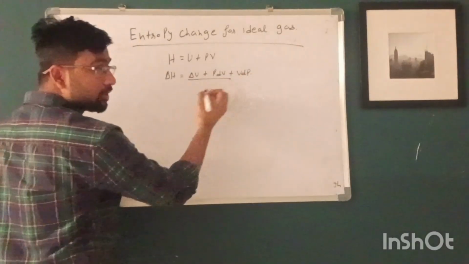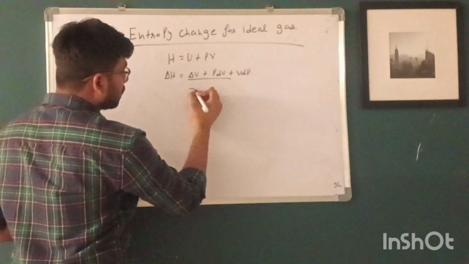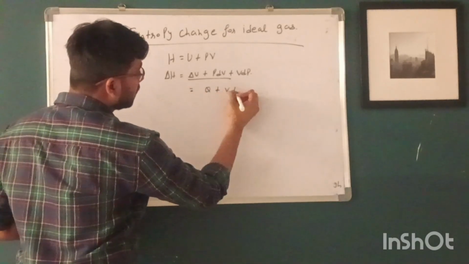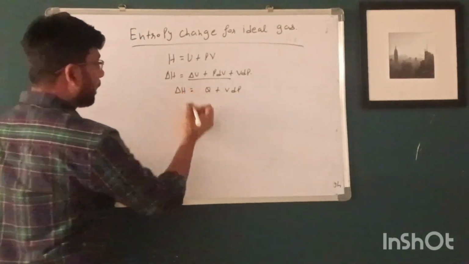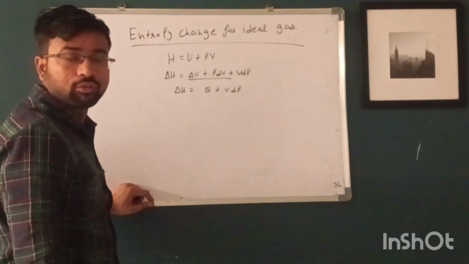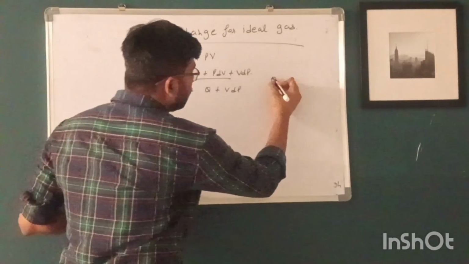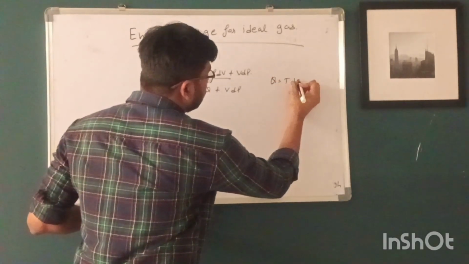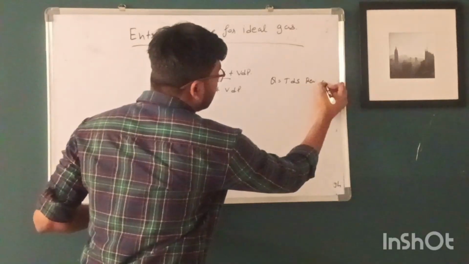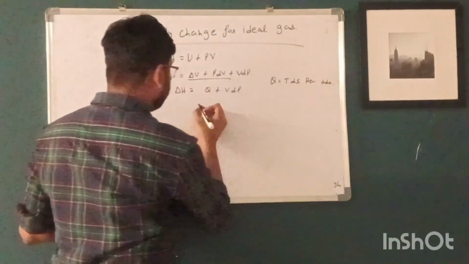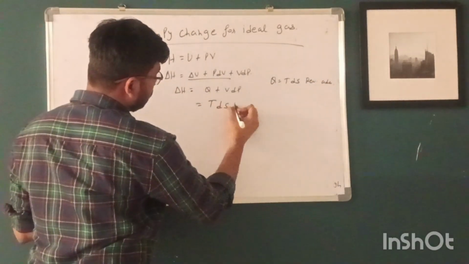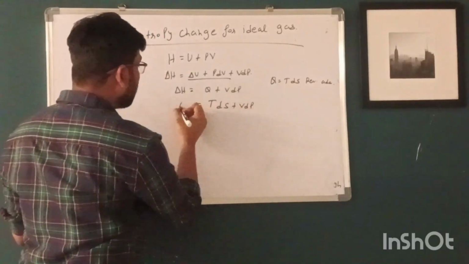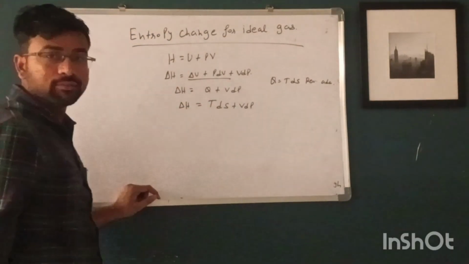So this value is equal to dQ plus VdP, and we know that dQ is equal to TdS for a reversible adiabatic process. So change in enthalpy becomes TdS plus VdP.